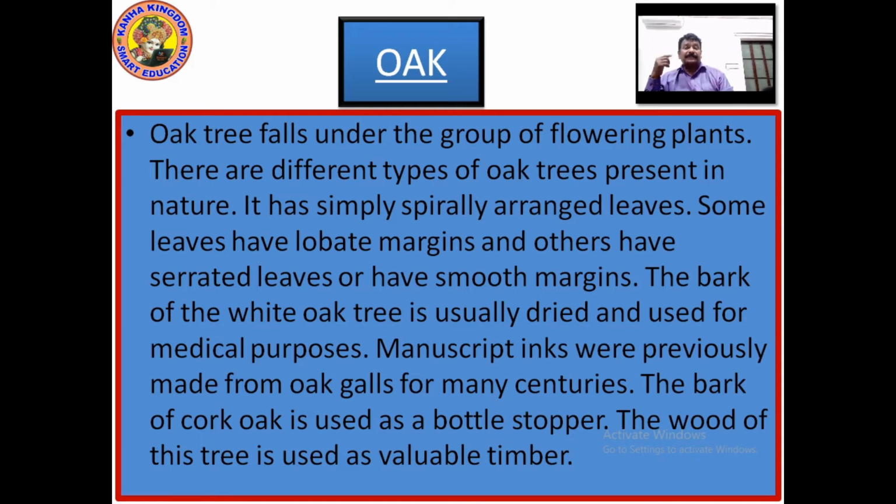The bark of cork oak is used as bottle stopper. The wood of the tree is used as valuable timber. The oak is a valuable timber. Earlier times, the scripts were written on leaves as well as wooden things. So it needed ink. That ink was made from oak galls.